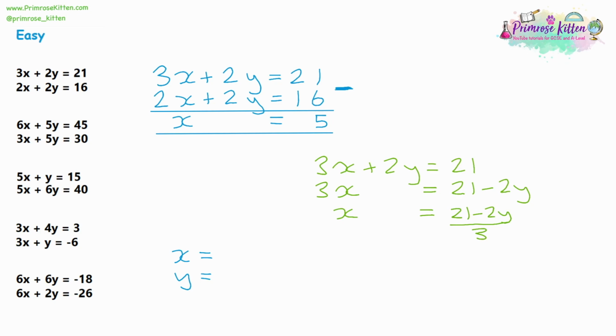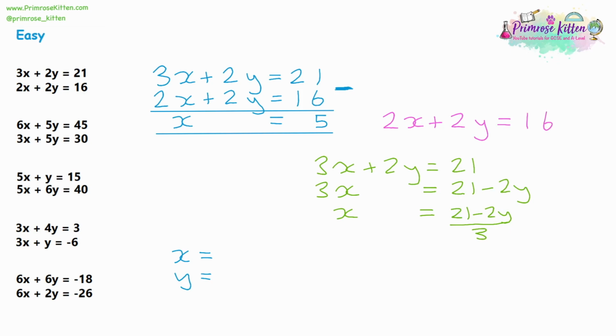So what I'm going to do is choose one of the two original equations. Now it doesn't matter which one you choose, you'll get the same answer, but I'm going to choose the second one, which was 2x plus 2y equals 16, because that one's got smaller numbers in it, so it's probably going to be easier to work out.